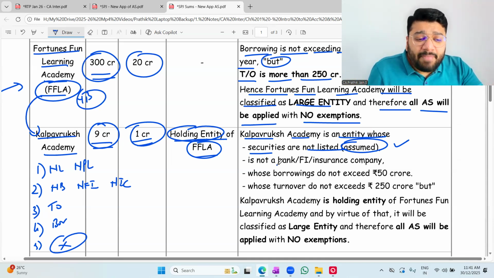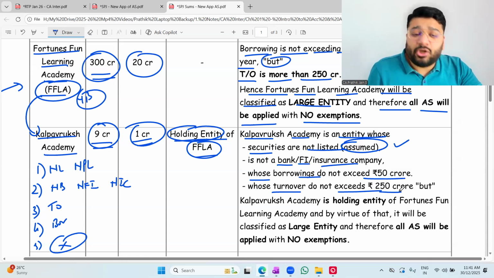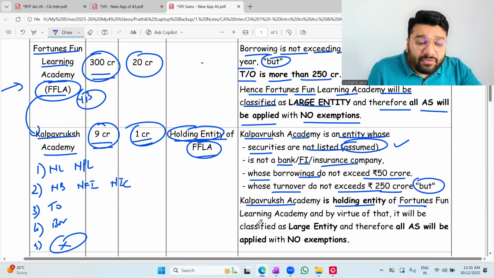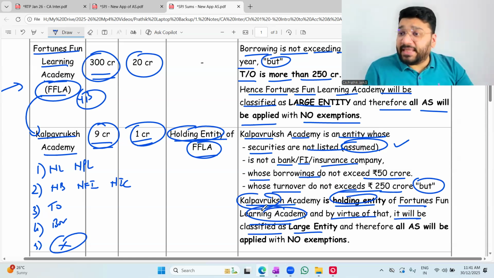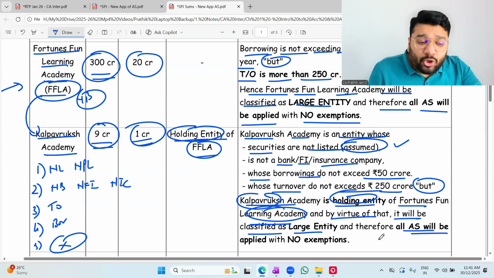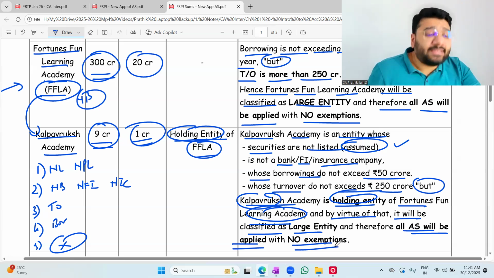Second, Kalpavriksha Academy is neither a bank, nor an FI, nor an insurance company. Borrowing does not exceed 50 crore. Turnover does not exceed 250 crore. But KVA is the holding entity of FFLA, and by virtue of that it will be classified as a large entity. Since KVA is a holding of FFLA and FFLA is a large entity, KVA also by default becomes a large entity and has to comply with all AS, no exemption. Okay?